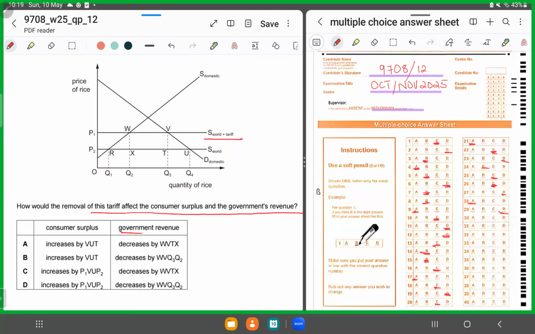And they are asking about the government revenue. So now, since the tariff has been reduced, the government revenue falls by this amount, WVXT, and the consumer surplus increases because now it is able to buy more. So it is P1 VUP2, P1 P2 VU. This amount is by which the consumer surplus would rise. And we all know consumer surplus is what? That is the difference between the price the consumer is willing to pay and the market price.